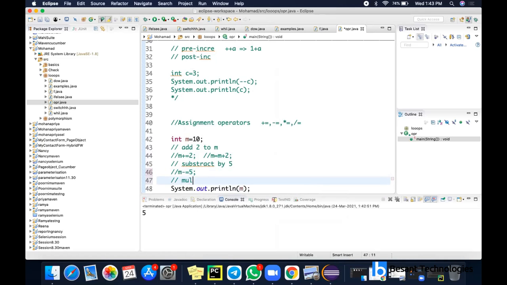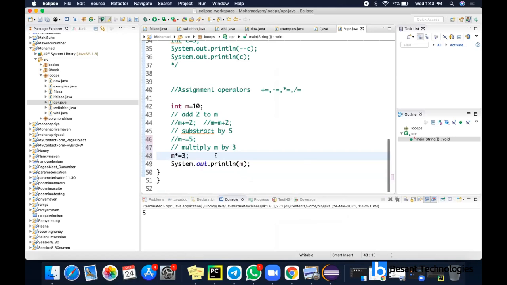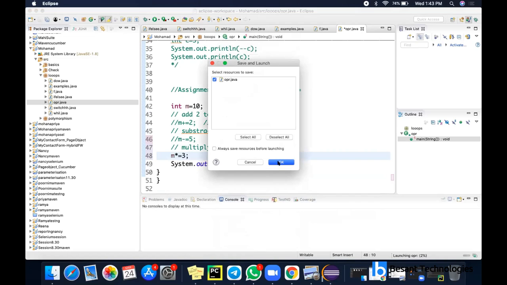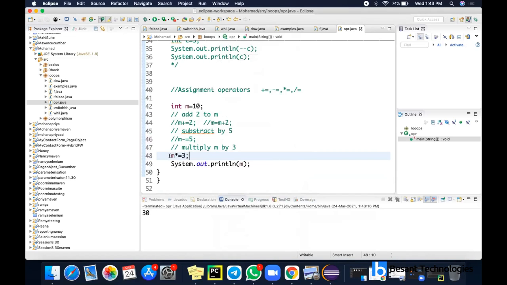Suppose you want to multiply m by 3. So what you have to do is m star equal to 3. Okay? m star equal to 3. You'll be getting 13 now.